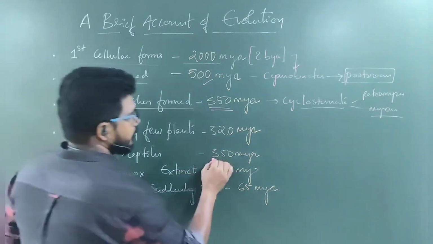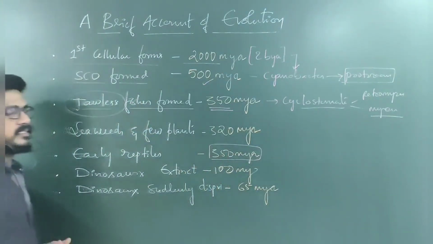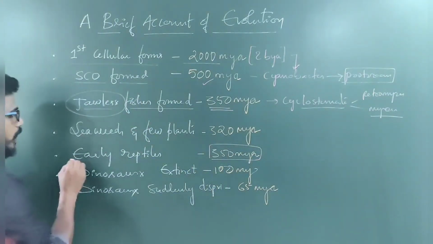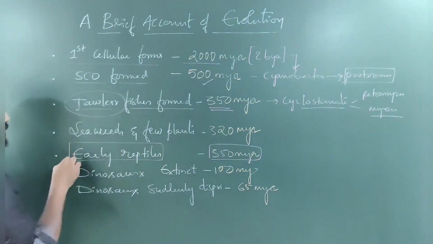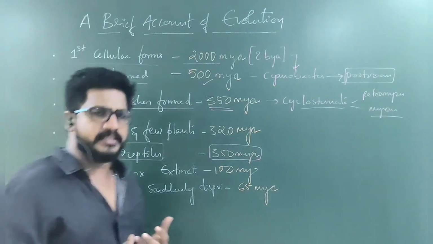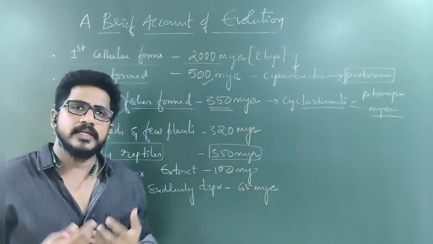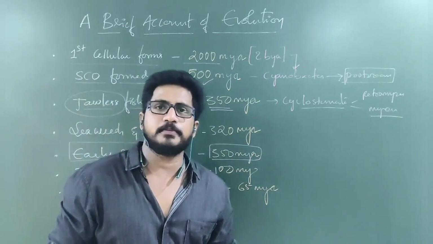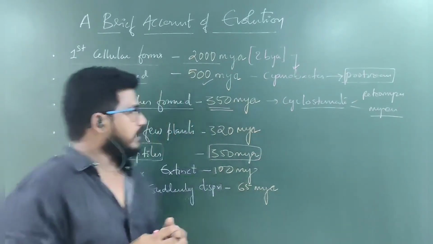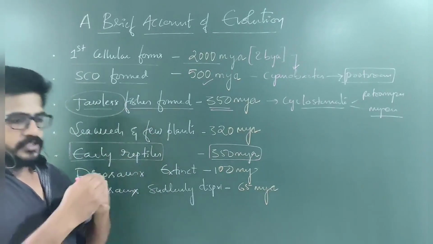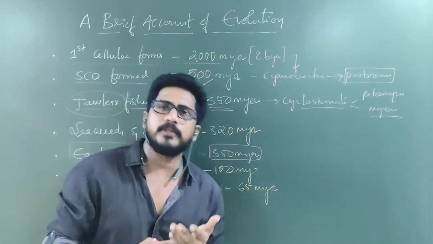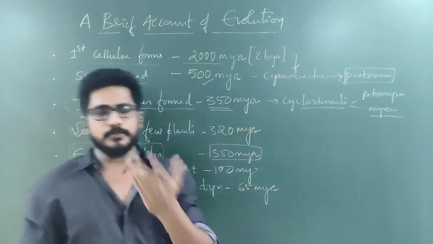At the same time, again I am repeating the point, 350 million years ago, early reptiles were formed. It means evolution is simultaneous in different species. I don't think the fishes were trying to overcome a problem in the water and come to the land.